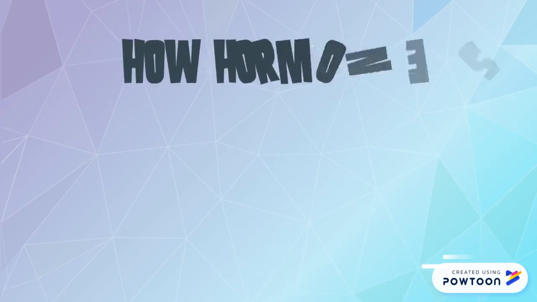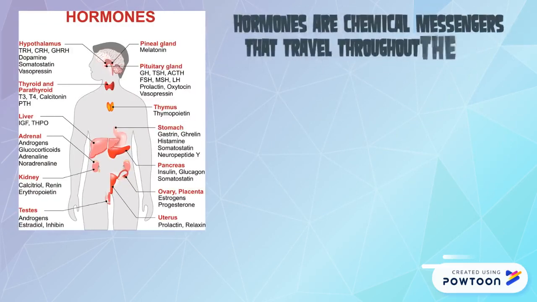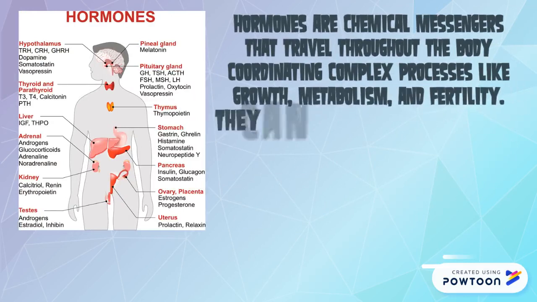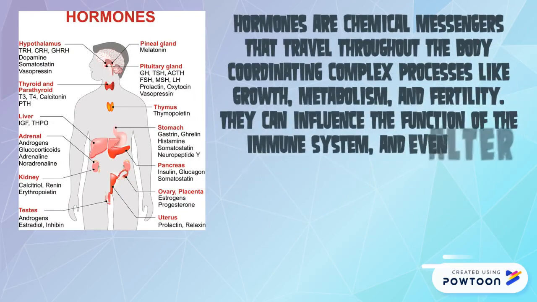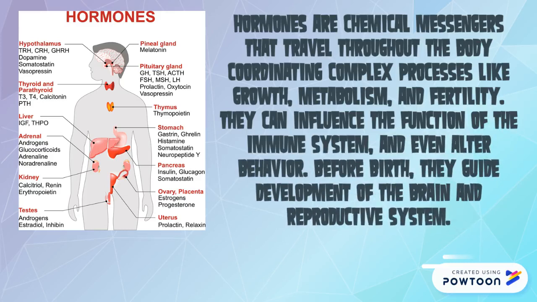How hormones govern body activities. Hormones are chemical messengers that travel throughout the body coordinating complex processes like growth, metabolism, and fertility. They can influence the function of the immune system, and even alter behavior. Before birth, they guide development of the brain and reproductive system.